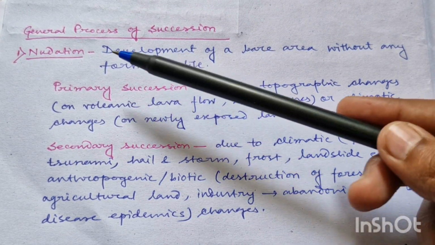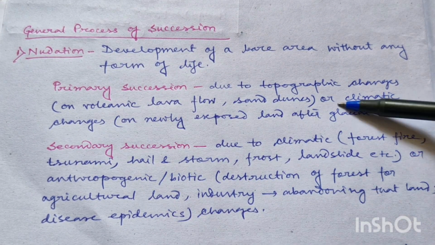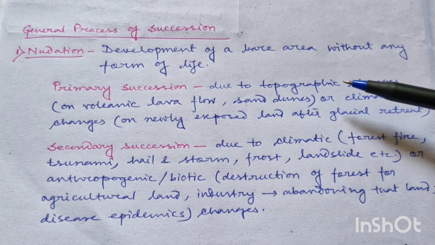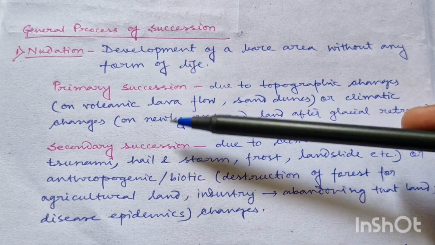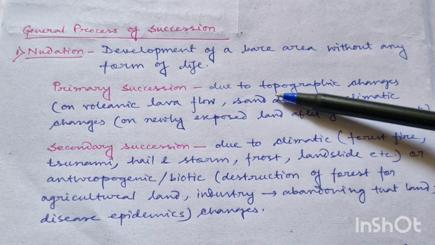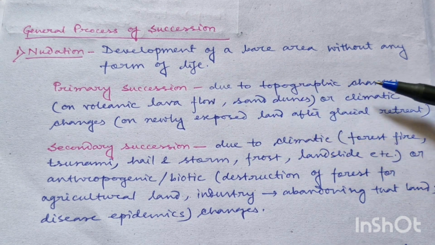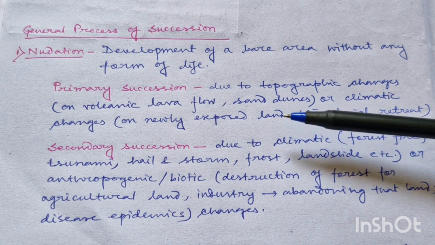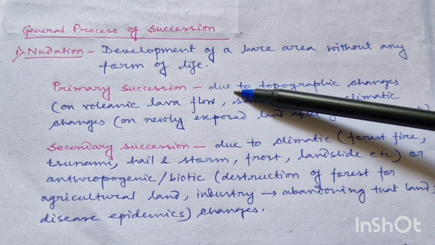In primary succession, different kinds of topographic changes and climatic changes may cause the development of a newly exposed or bare area. What are the topographic changes? Say the volcanic eruption and subsequent lava flow, and then formation of sand dunes. These are the topographic changes on which primary succession can occur. And the climatic change, like exposure of new land after glacial retreat, this is a climatic change, and on this land primary succession can occur.